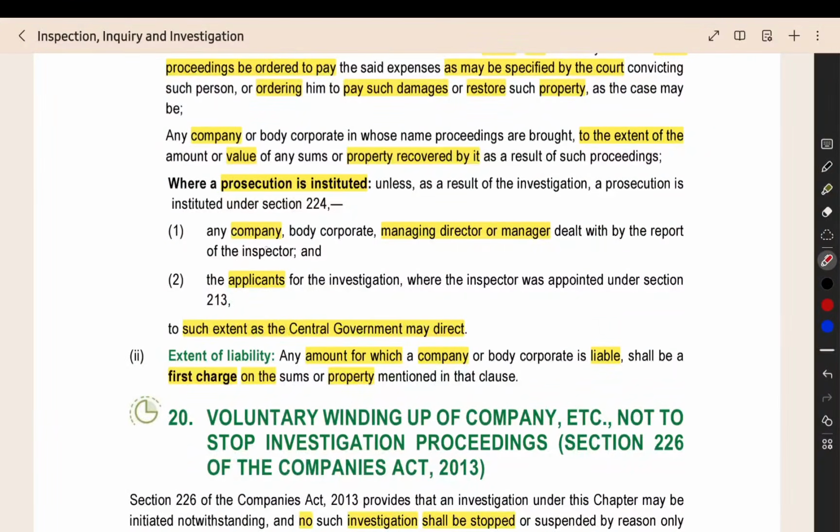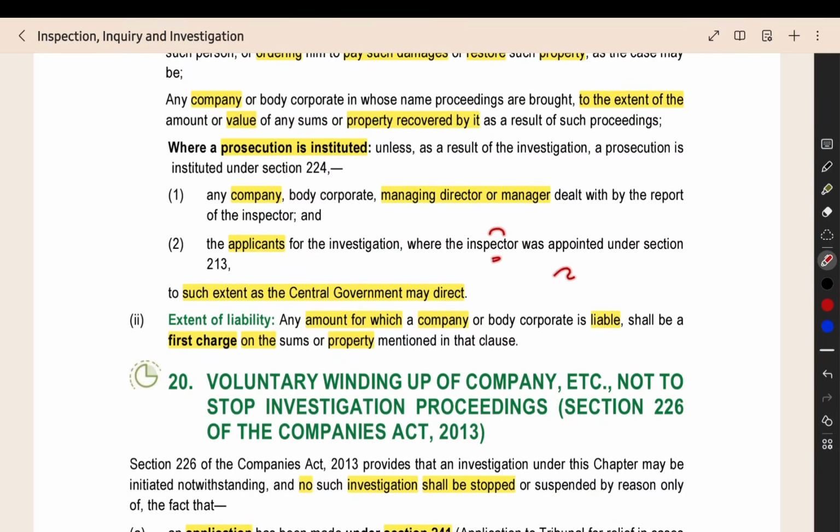If such a case is started, then the company, managing director, manager, they have to pay the amount. And the applicant for the investigation, who made the application, that person, the applicant under section 213. Section 213 is nothing but the investigation by the tribunal, where the shareholder or member will give the application, or any other person will give the application. That applicant has to pay the cost of the investigation. How much they have to pay? That will be given by the central government.